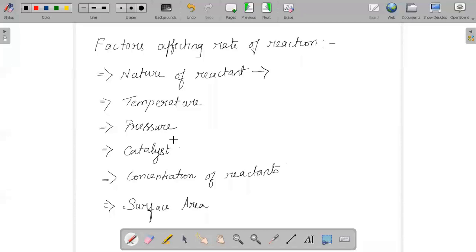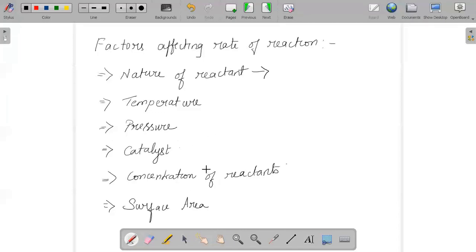And yes, one important factor is your catalyst. A catalyst will increase the rate of reaction by giving an alternative path with lower activation energy for the reaction to proceed.